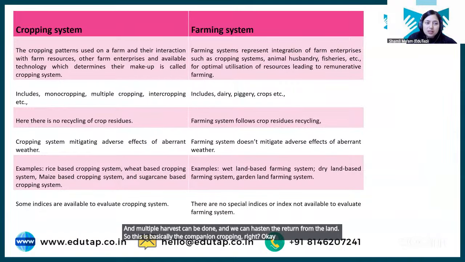Okay, so students, next the topic we need to learn is cropping system. तो उससे पहले we need to understand the difference between cropping system and farming system.